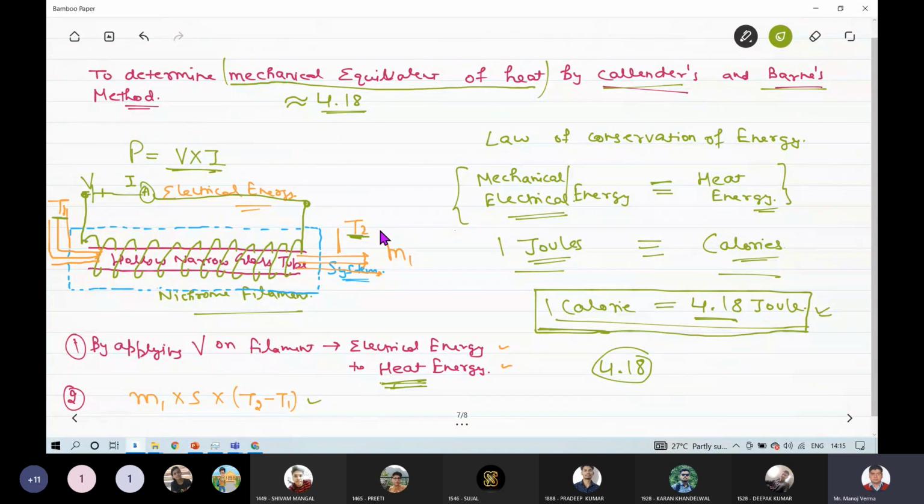That is why the temperature on thermometer T2 is not rising and is not changing.